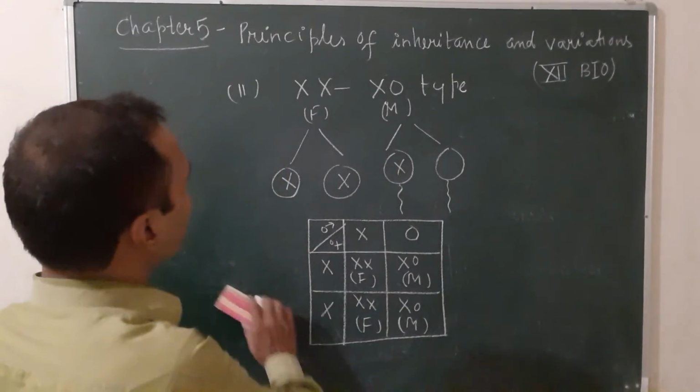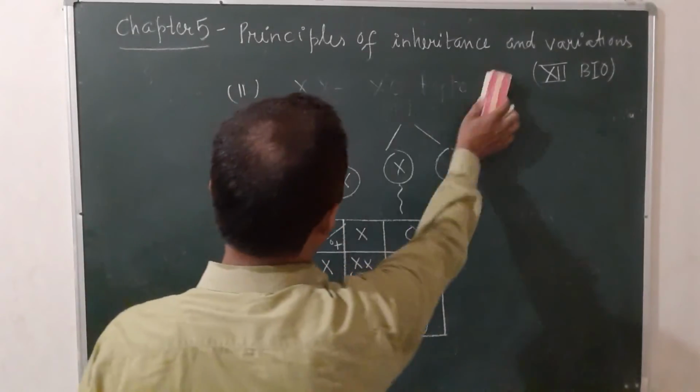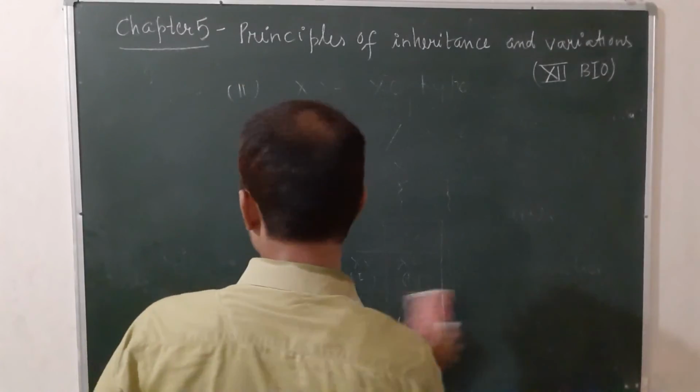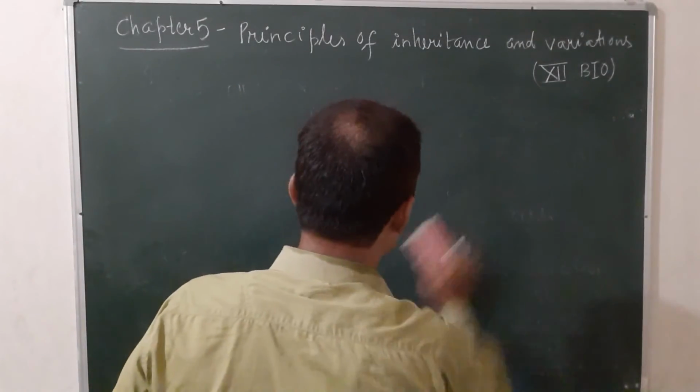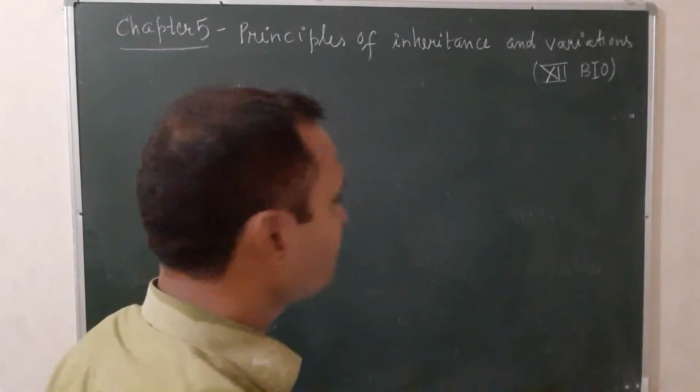Let us see the third one, ZZ, ZW type. It is found in birds.